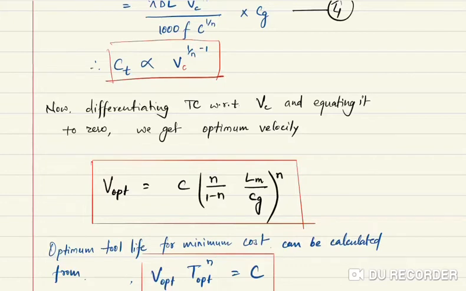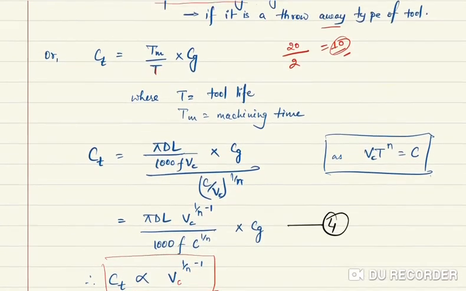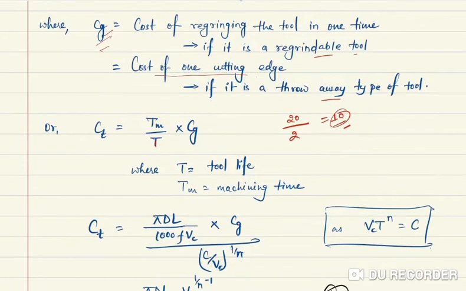So what we require to know? Here we require to know the constants like C, n, Lm. What is Lm? Lm is the labor cost in machining per minute. And Cg, what is Cg? We have seen Cg is the cost of regrinding of the tool or cost of changing of the tool.